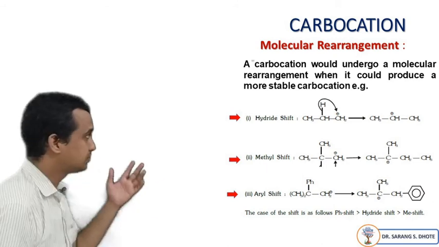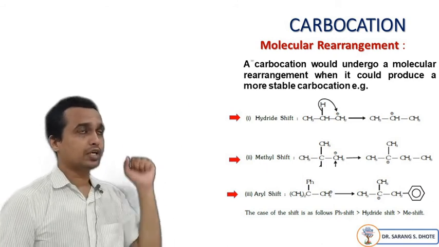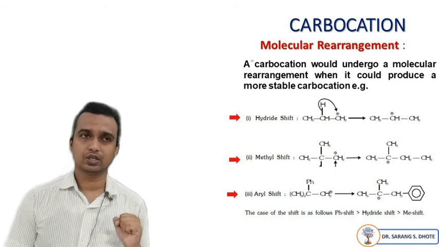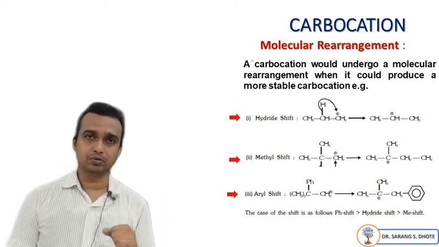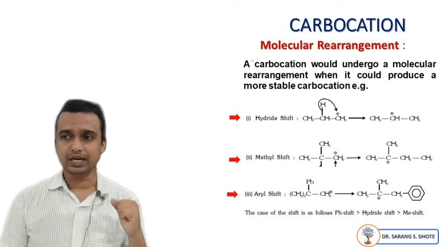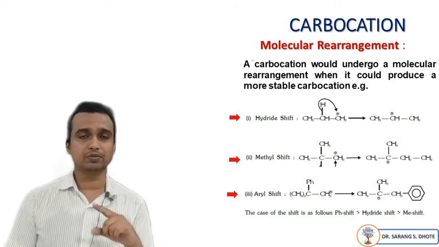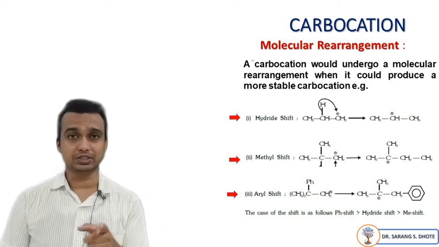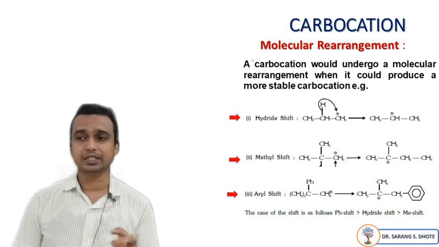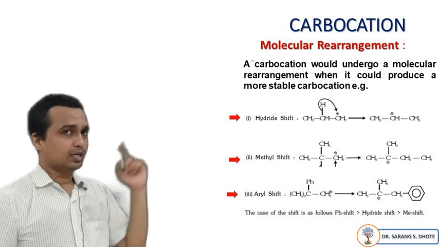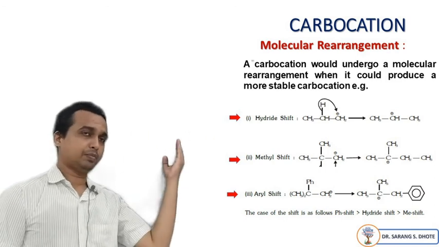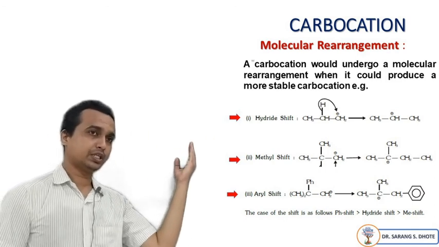Now, next we will discuss that in a carbocation there is a rearrangement. Why does rearrangement take place? Due to the stability of the compound. In the first example, there is a hydride shift. Remember one thing: hydride means what? H minus, not H plus. Hydride is H minus. In the first example, we see that there is a primary carbocation, and beside the primary carbocation, there is a secondary carbon.